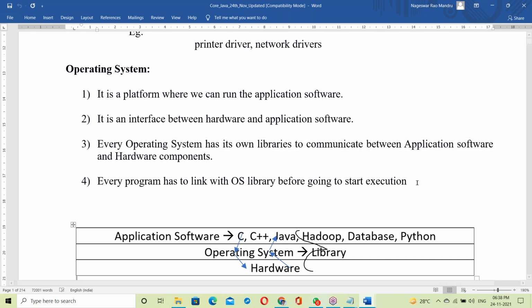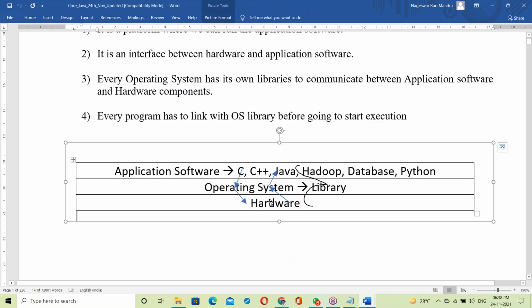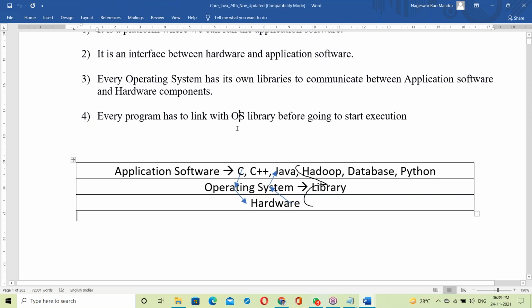Next, every program has to link with OS library before going to start execution. Linking, then execution. See this: on top of hardware is the OS, on top of OS is application software. See the communication, input output communication, linking. All the application software link with OS library, first linking then execution. So this is about OS.